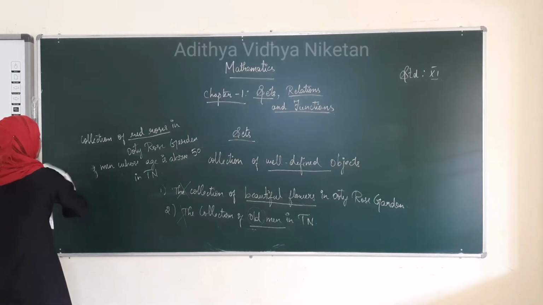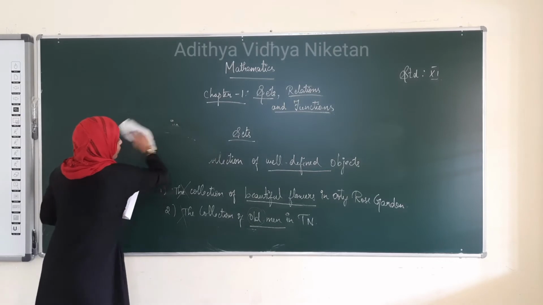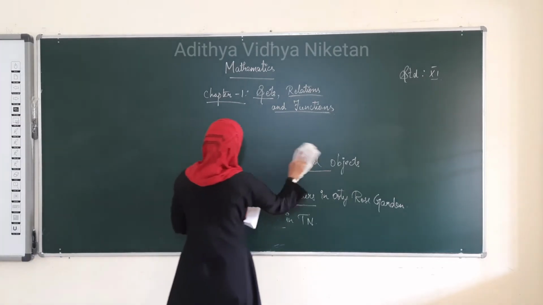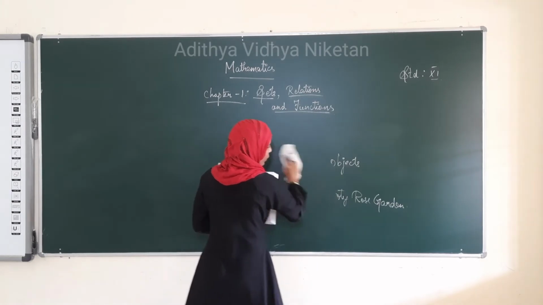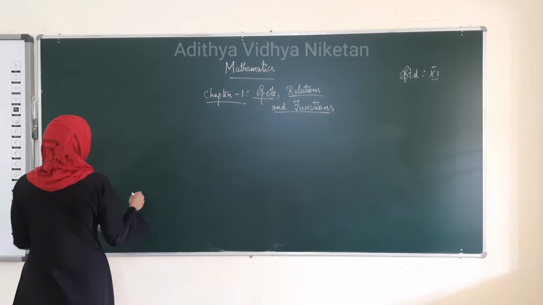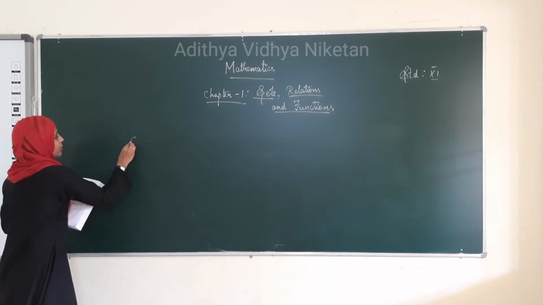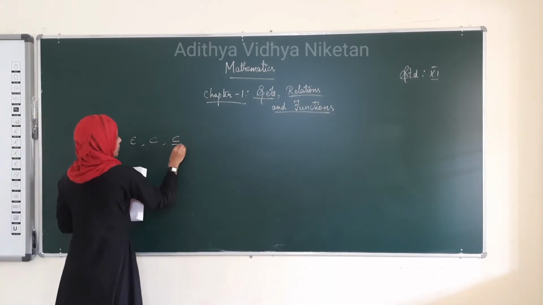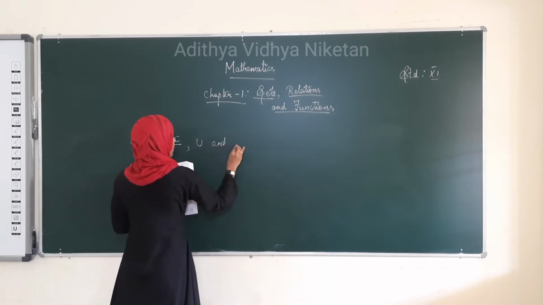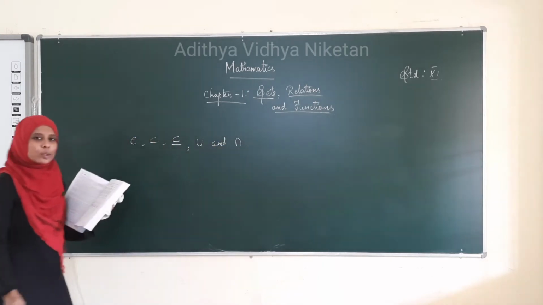Okay. Next, we are going to see some of the notions that we are going to use in sets, that is, some symbols like these. These we use only in set theory.